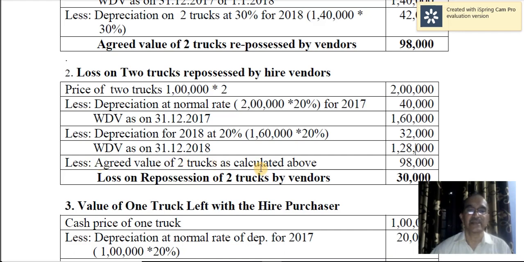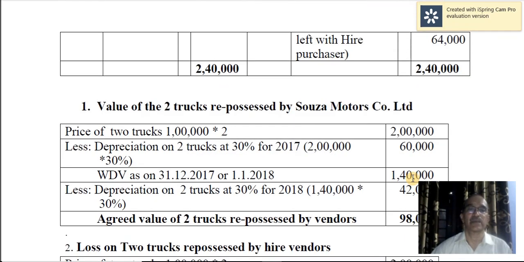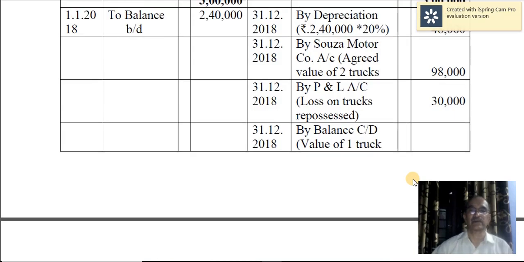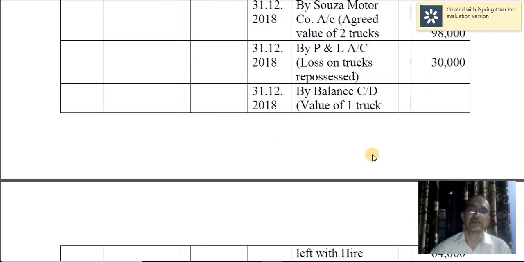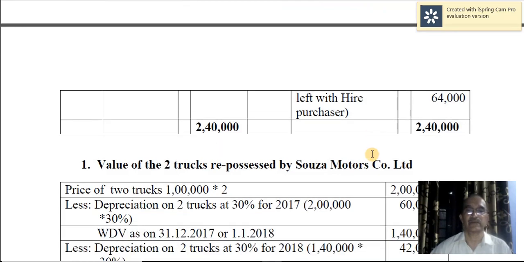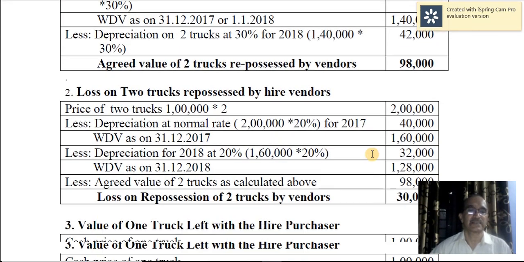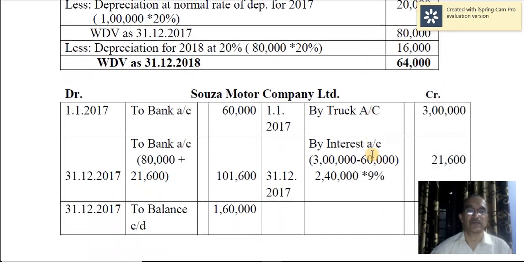But the agreed value of repossession is 98,000. You have calculated that already. So 98,000, and therefore there is a difference of 30,000. So 30,000 is the loss incurred by the hire purchaser on repossession of the two trucks by the hire vendor. That is a balancing figure here, or alternatively you can calculate that by giving a working note. Well, that's about the asset account, that is the truck account.